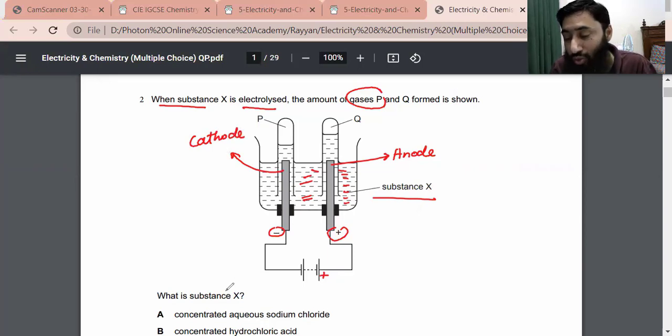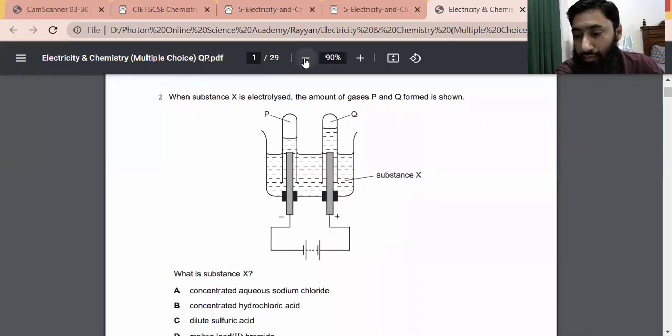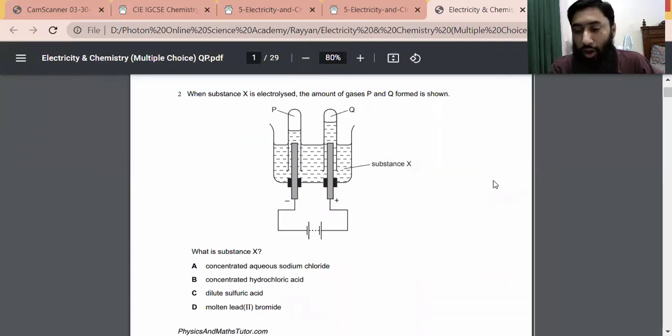Right? So we have to figure out what substance X is, and we have to choose from the following options. Let me show you these options. Option A is concentrated aqueous sodium chloride. Option B is concentrated hydrochloric acid. Option C is dilute sulfuric acid. Option D is molten lead bromide. The correct one is option C, dilute sulfuric acid.